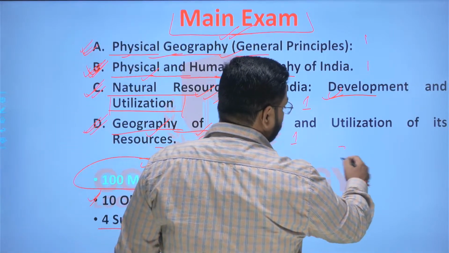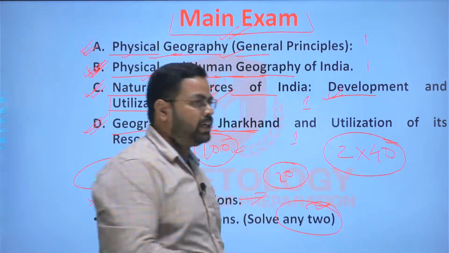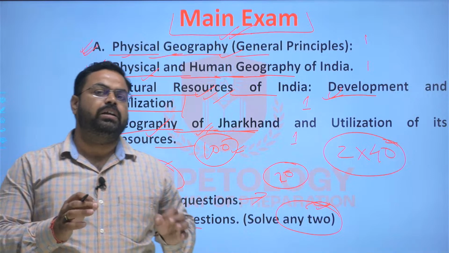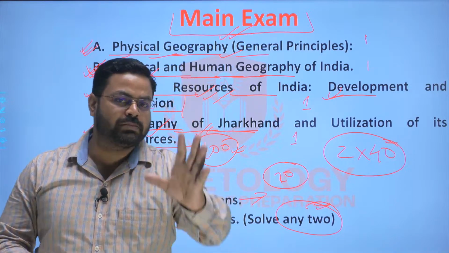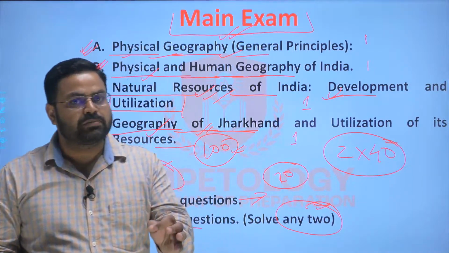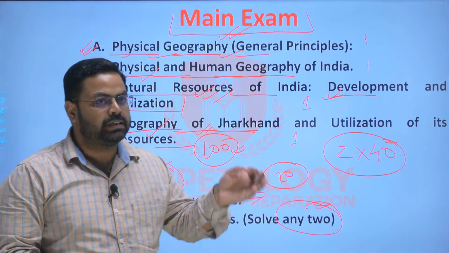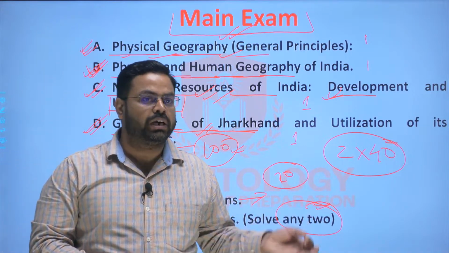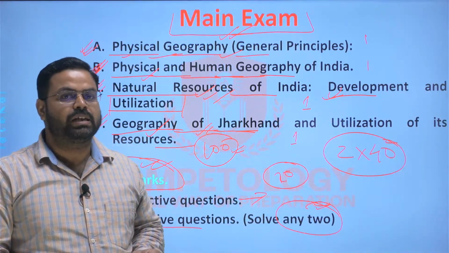So here two questions of 40 marks, descriptive type, in which you have to write each question in and around 600 words and incorporate as many diagrams as possible, because diagrams make it easy for the evaluator to understand your thought process, to evaluate your knowledge level.